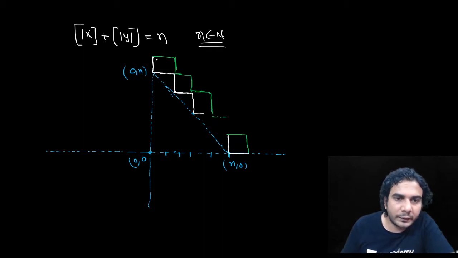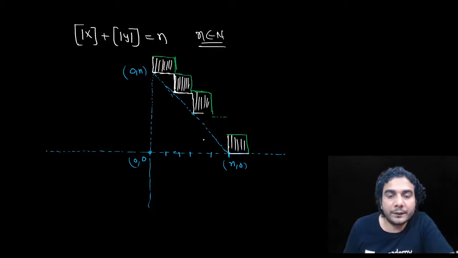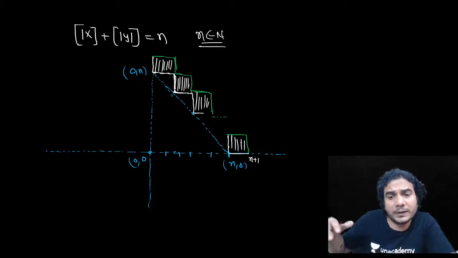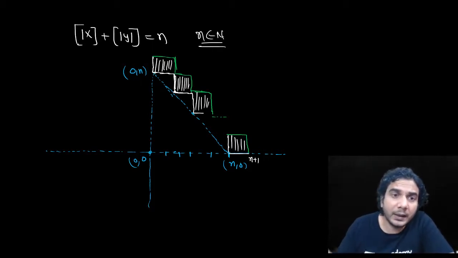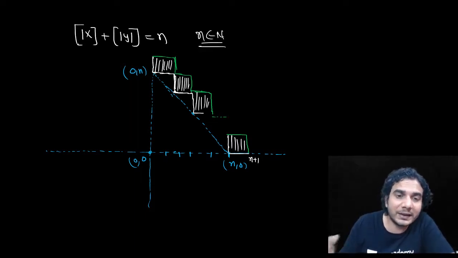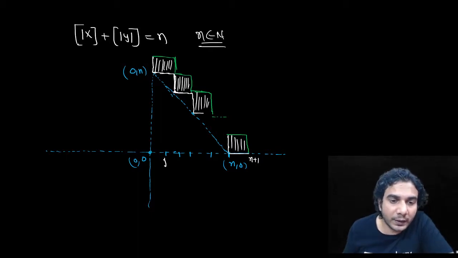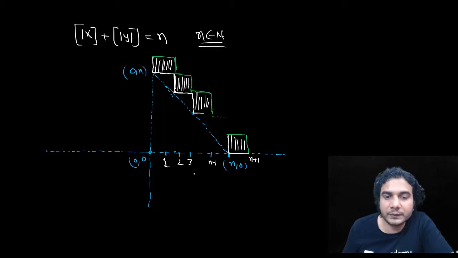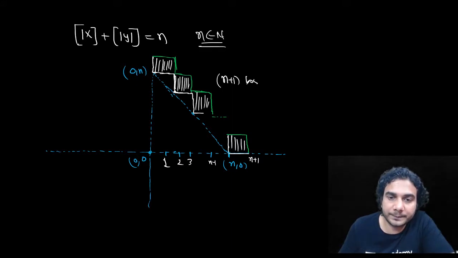Can you figure it out? When you had x plus y is equal to 2, you had 3 boxes. If you take x plus y is equal to 3, you'll have 4 boxes, right? Because it is going up to n plus 1. When x belongs to n to n plus 1, then the greatest integer of x will be n, and the greatest integer of y will be 0, and y will be 0 to 1. So that is the last box. The first box is in 0 to 1, and the last box is in n to n plus 1, right? 1, 2, 3, and so on, n minus 1. So you can see there are n plus 1 boxes. I'm calling this a box, right?